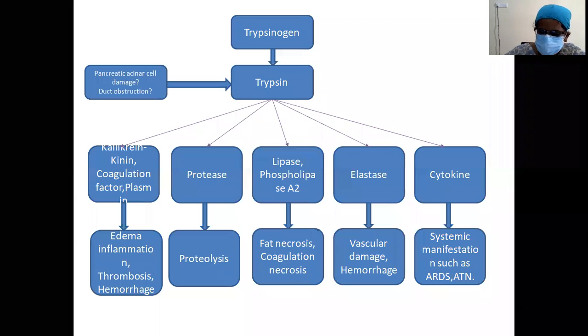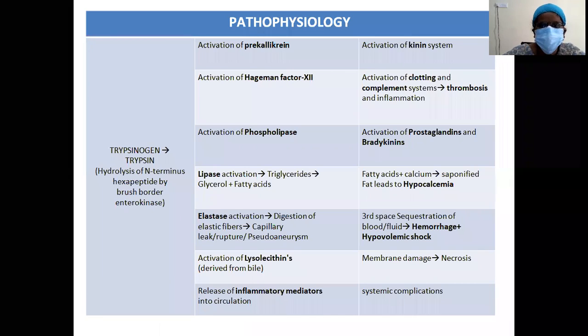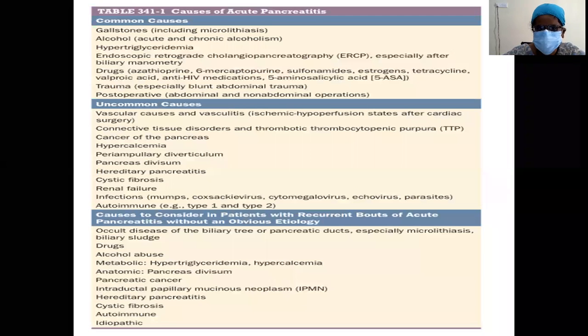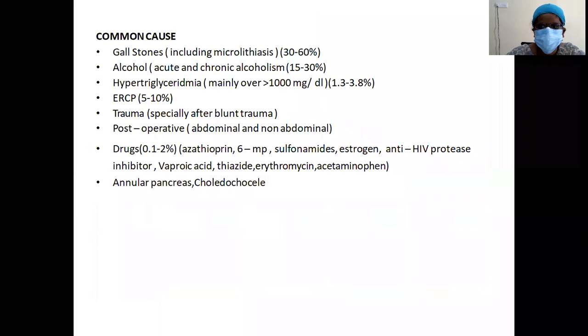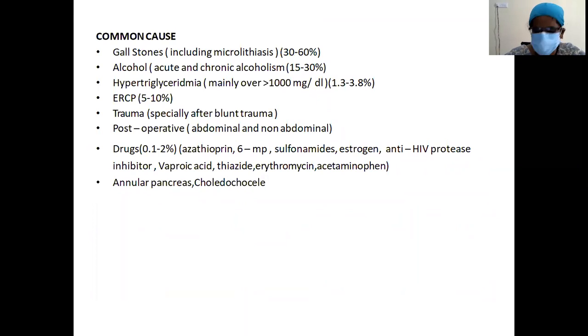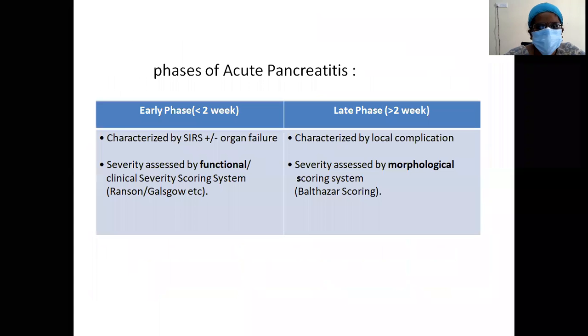The next one is the common causes of acute pancreatitis, which have to be remembered. Gallstones is the most important. These first four where you have written the percentages are the most important, and the last one, the trauma. Blunt abdominal trauma also causes acute pancreatitis. And this phase of acute pancreatitis classification, early phase and late phase, has to be remembered.